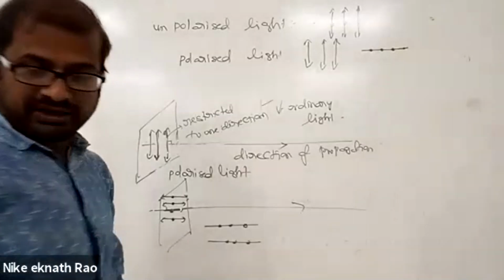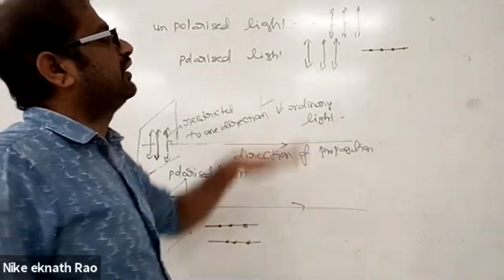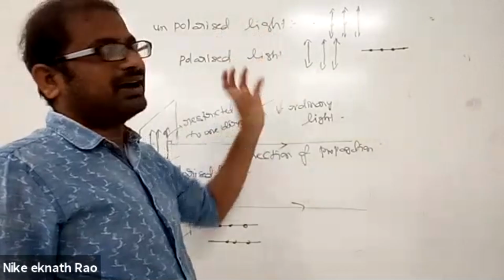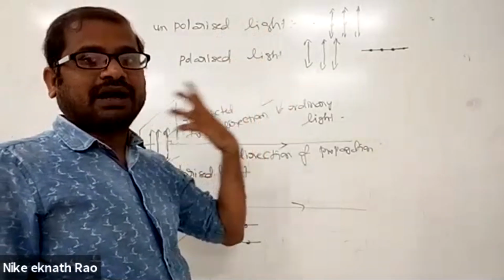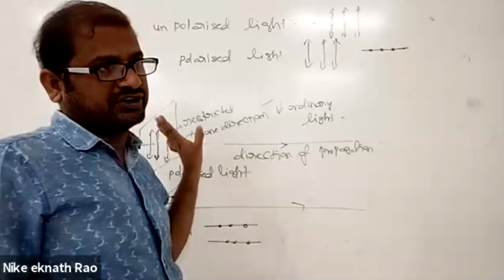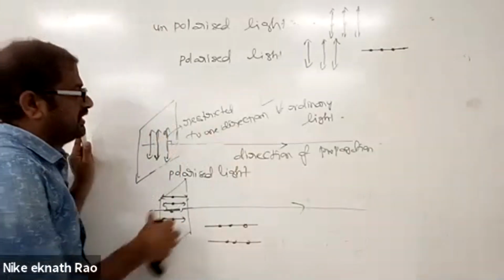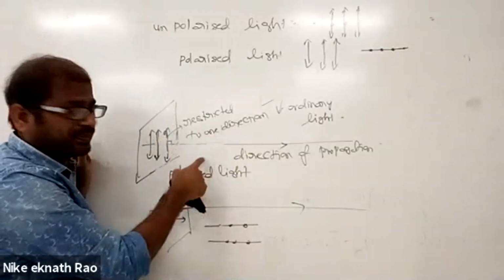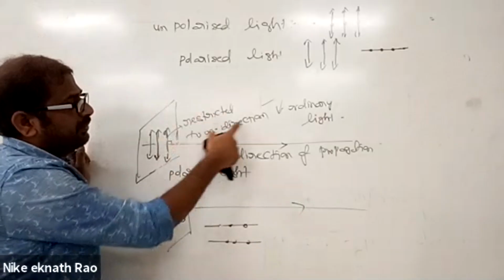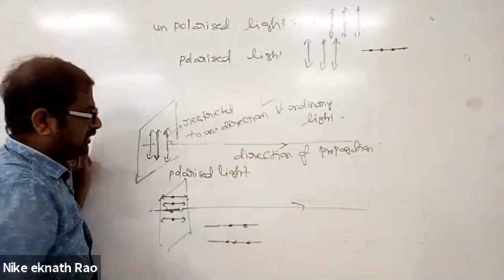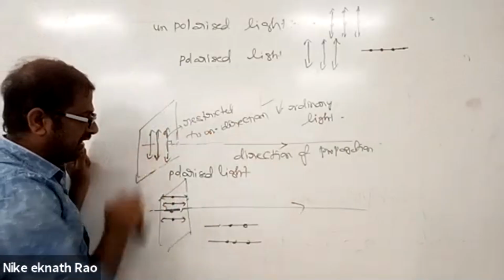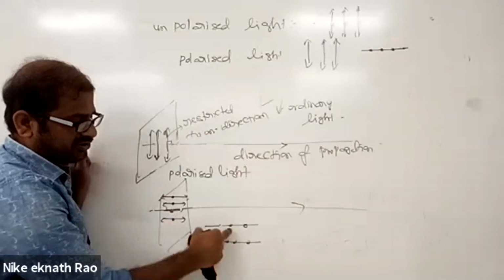Sometimes we have partially polarized light, where some are confined to one particular direction. Partially means not completely polarized, not completely ordinary light and not completely polarized light. That is called partially polarized light. Draw this diagram, all of you. Restricted in one particular direction, in a plane perpendicular to the direction of propagation, that is called polarized light. Vibrations may be parallel, vibrations may be perpendicular. Perpendicular vibrations are shown like this.